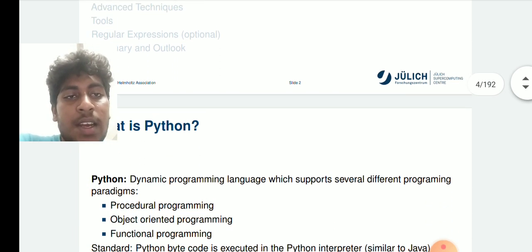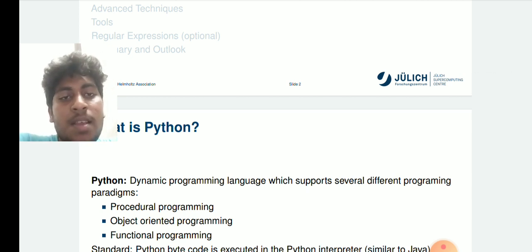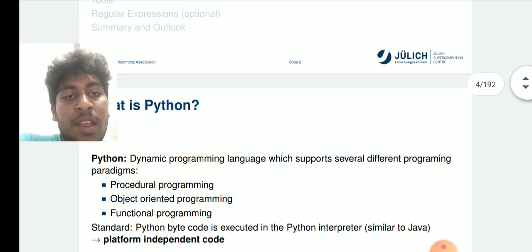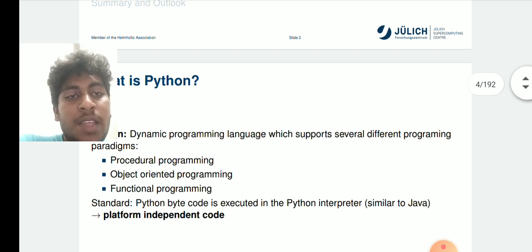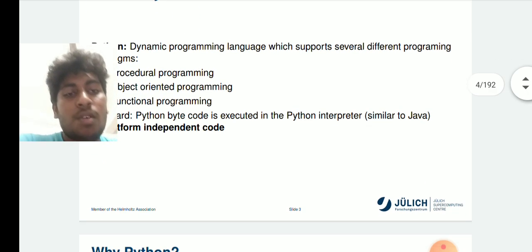What is Python? A dynamic programming language which supports several different programming paradigms: procedural programming, object-oriented programming, and functional programming. Standard Python bytecode is executed in the Python interpreter, similar to Java, making it platform-independent code.